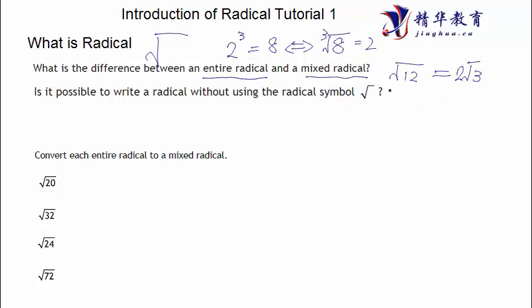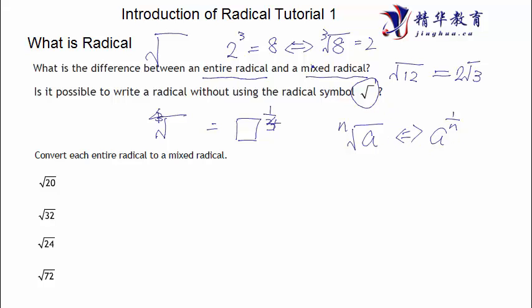Is it possible to write a radical without using the radical symbol? Of course. If you check my exponent tutorials, we can convert these into the power of 1/2. If there's a 3 here, that means 1/3. If 4 here, just 1/4. The n-th root of a is equal to a to the power 1 over n. So these two are equivalent. They are the same. So of course we can write radicals without using the symbols.